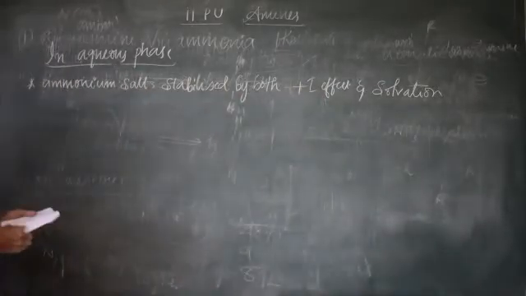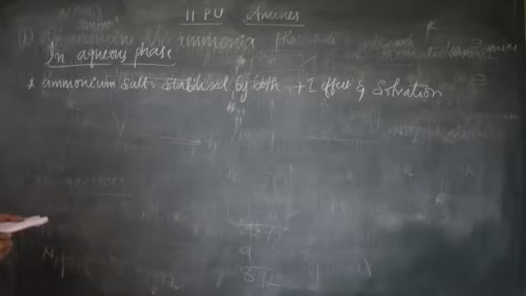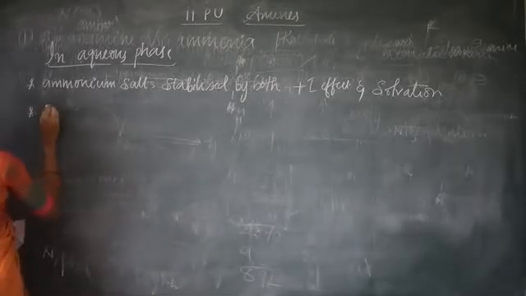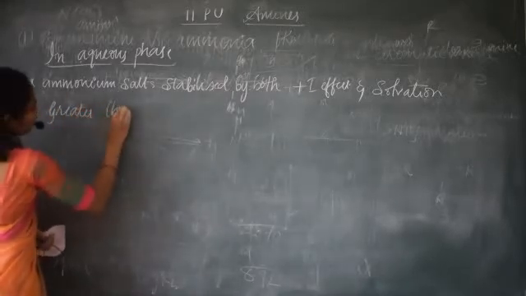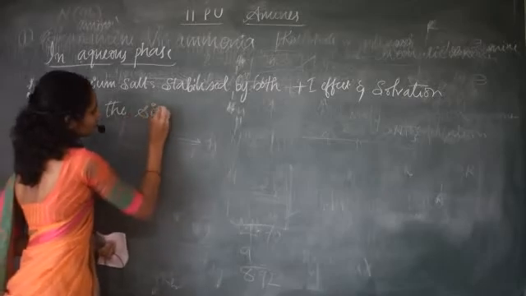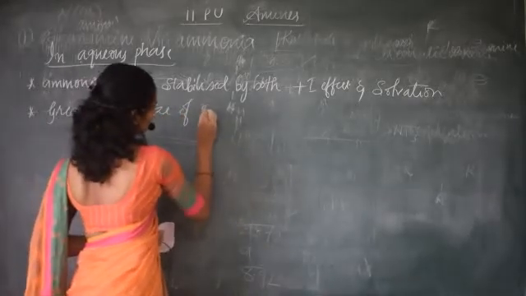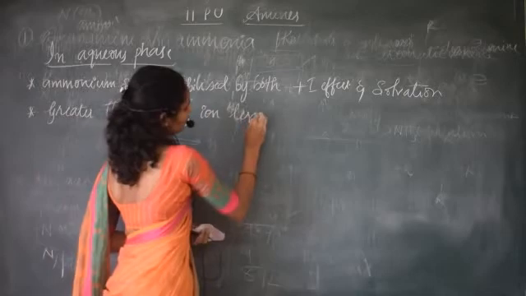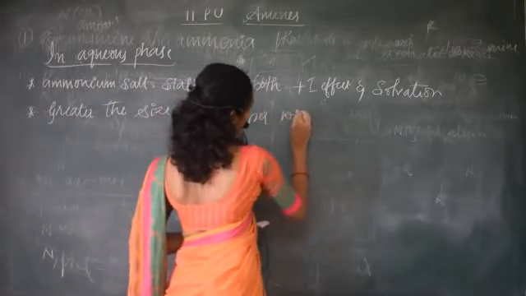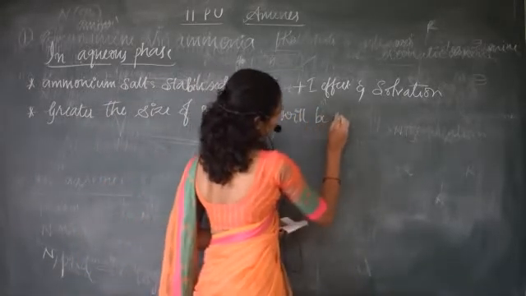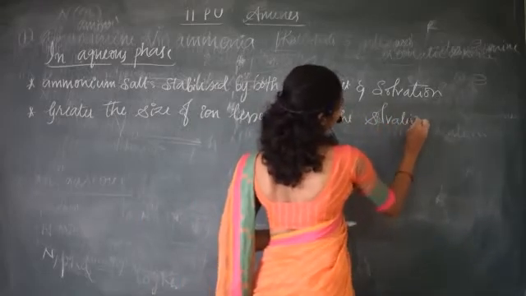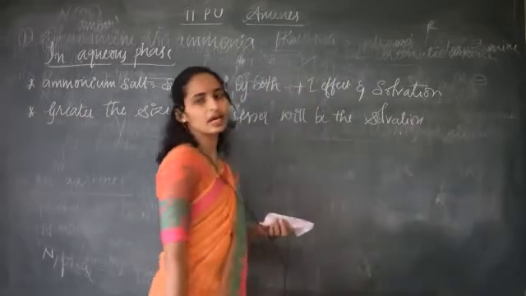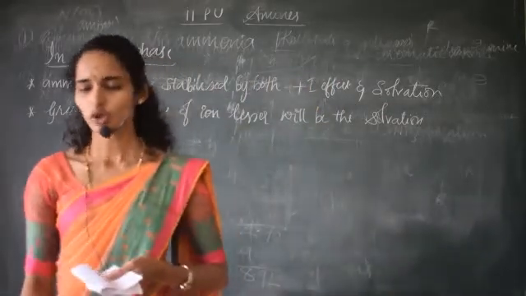Now, the greater the size of the ion, the lesser will be the solvation.